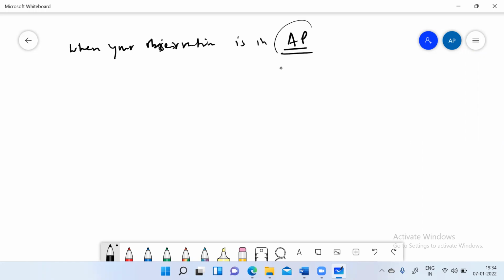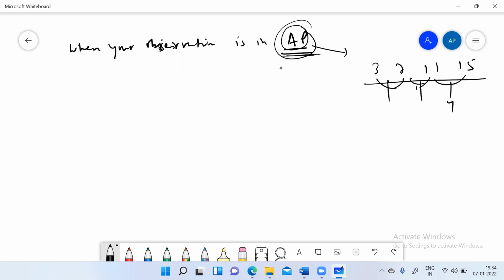So AP, the only thing that you need to know here about AP, because there is a separate class for AP, GP, is that it is a series of numbers which grows with equal difference, like 3, 7, 11, 15. These 4 numbers are in AP because consecutive numbers are at constant difference. Similarly, 1, 2, 3, 4, 5 is also an AP because the difference is 1 for any consecutive number.